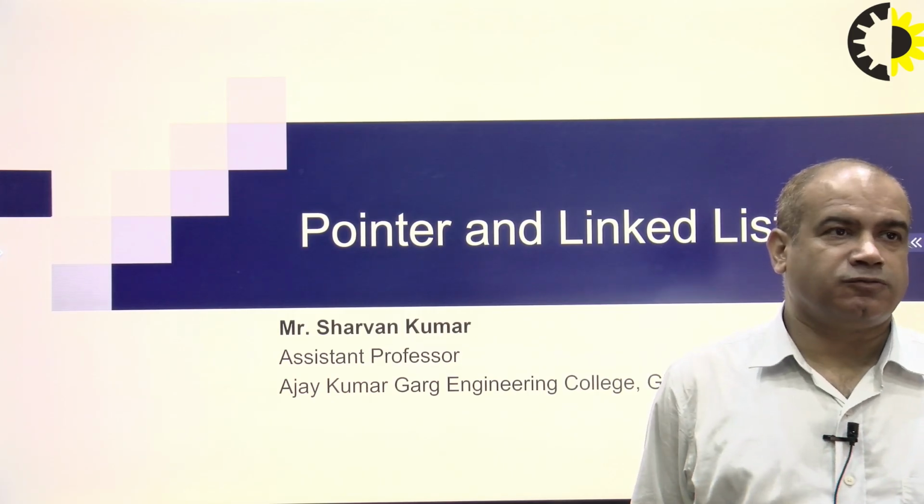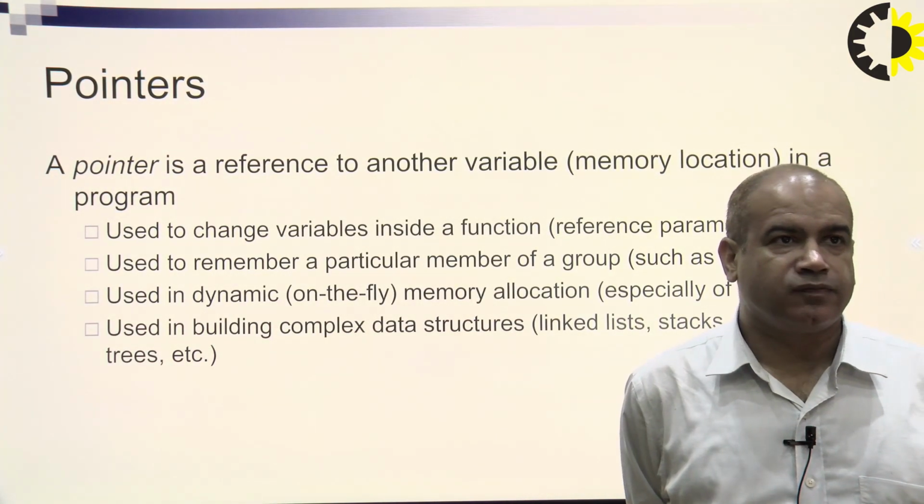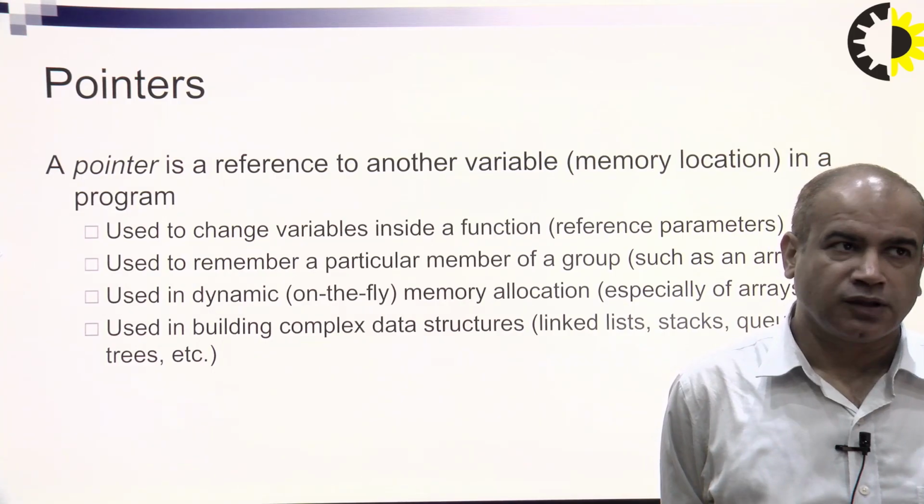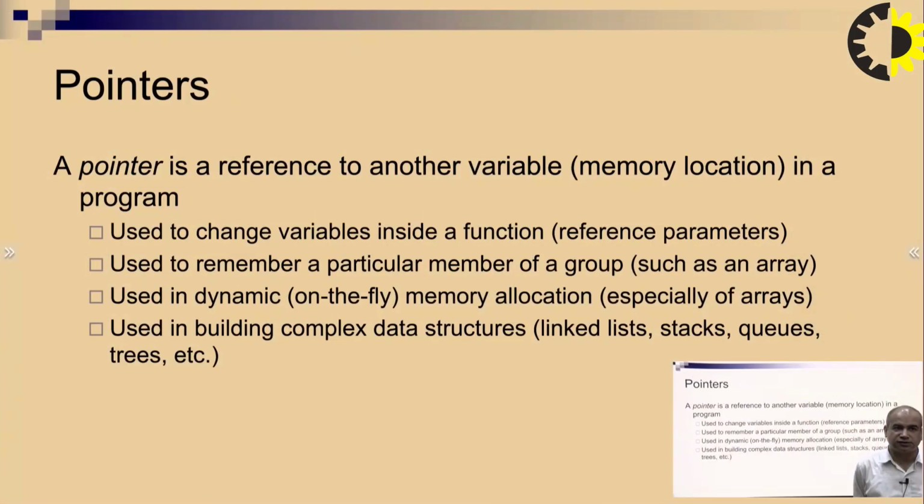So, first of all, what is a pointer? A pointer is a reference to another variable or memory location in a program that is used to change the variable inside a function, which means a reference parameter. It is used to remember a particular member of a group such as an array, and in dynamic memory allocation, meaning at an instance, or on the fly, especially of arrays. It is used in building complex data structures, which we talk about as linked list, stack, queue, tree, etc. We will also discuss linked list later on.